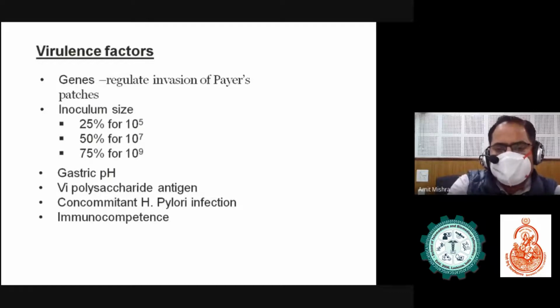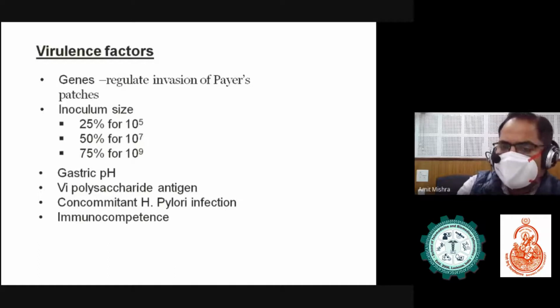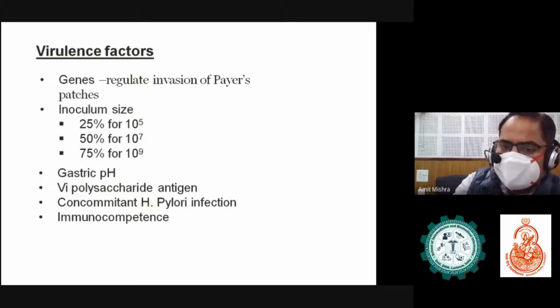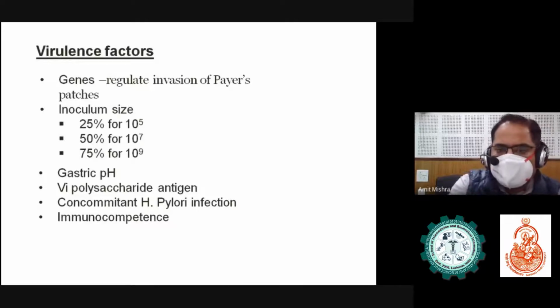What is responsible for the spread of the infection in a particular person? It depends on the genes that regulate the invasion of the Peyer's patches, which are present in the terminal ileum. They are the lymphoid system. It also depends on the size of the inoculum, the amount of bacteria ingested. 25% of people are infected at 10 to the power 5, 50% at 10 to the power 7, and 75% of cases will be infected at 10 to the power 9.